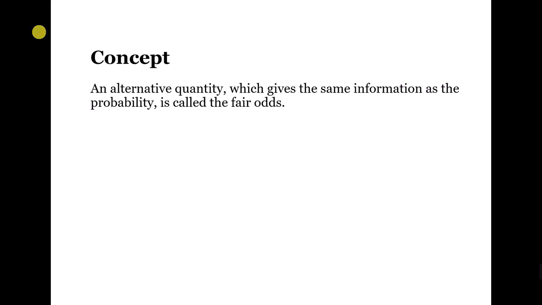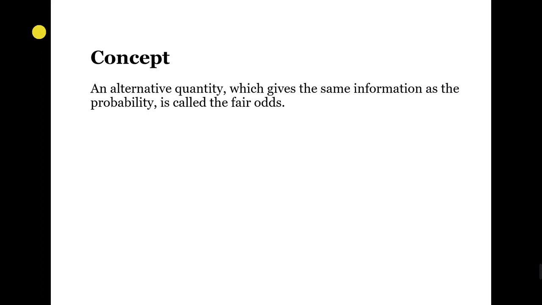For the last concept, the fair odds is an alternative quantity that gives the same information as the probability. The fair odds in favor of a result represent the ratio of the amount which should be bet against that particular result to the amount which should be bet for that result.